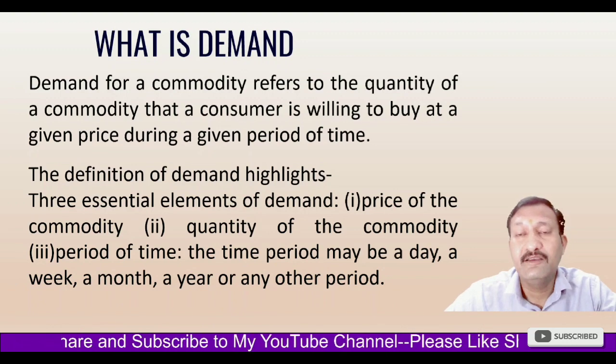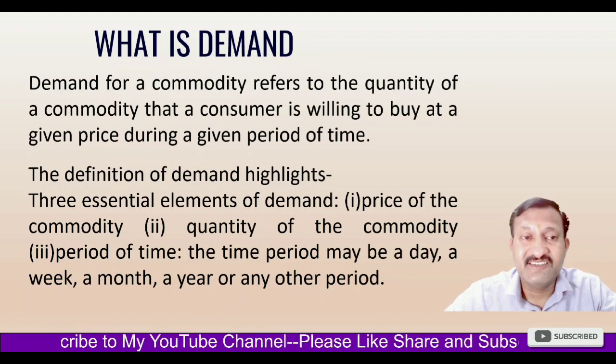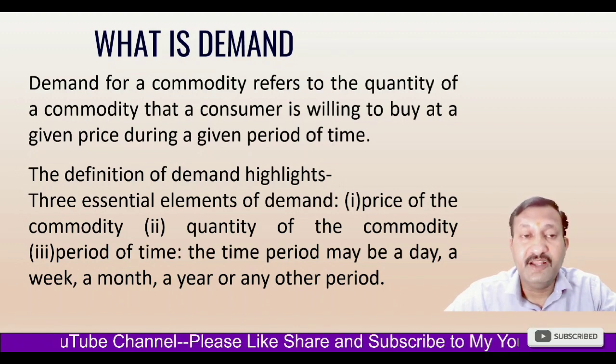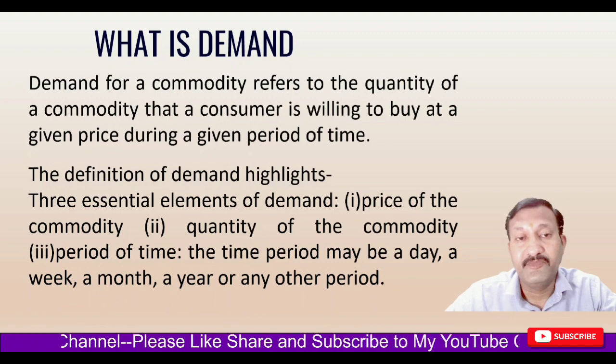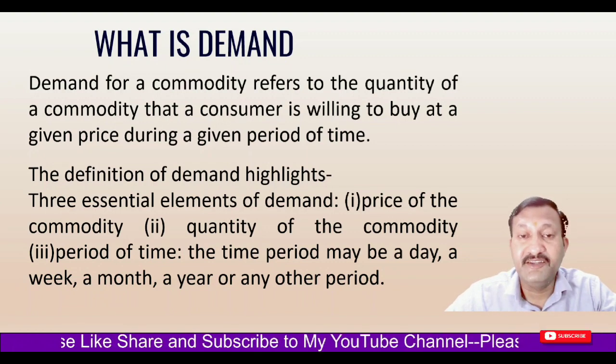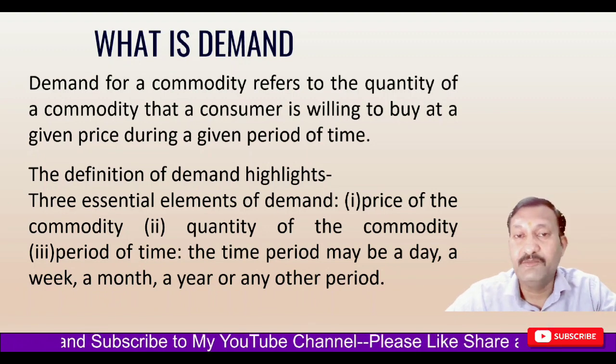The first one is price of the commodity. That means what are the prices of the commodity. Second is quantity of the commodity. And third is period of time. The time period may be a day, a week, a month, a year, or any other period, right? So these are the essential elements of a demand.